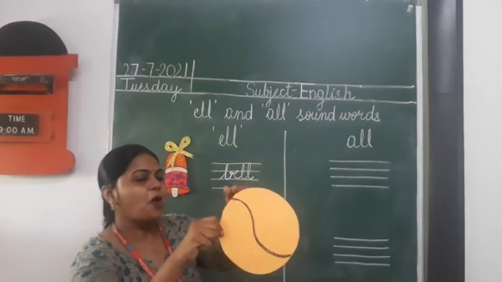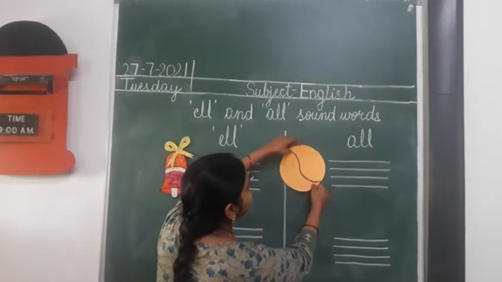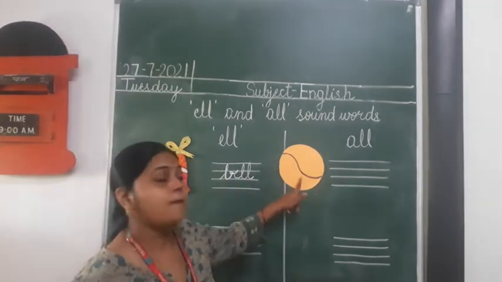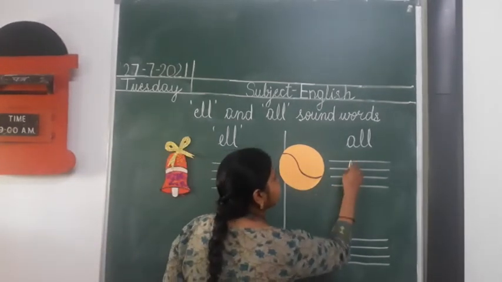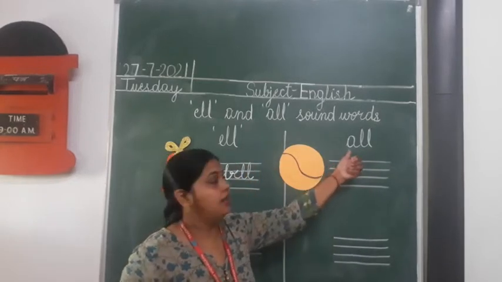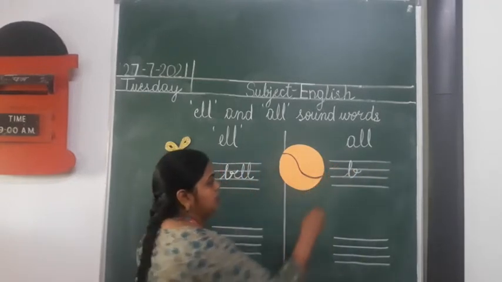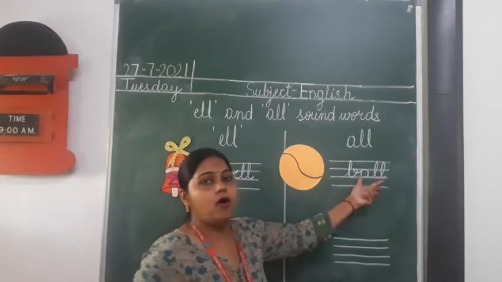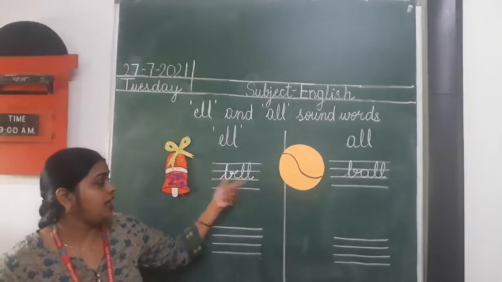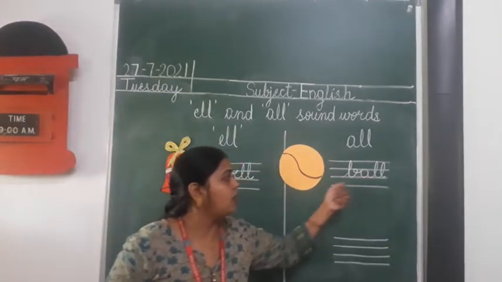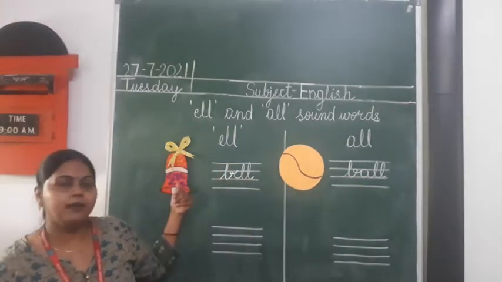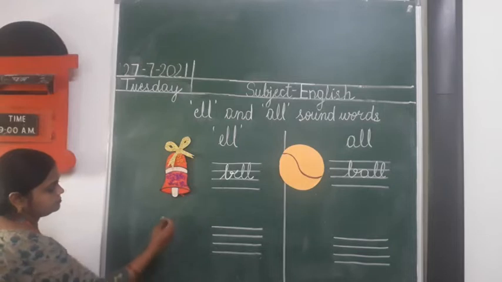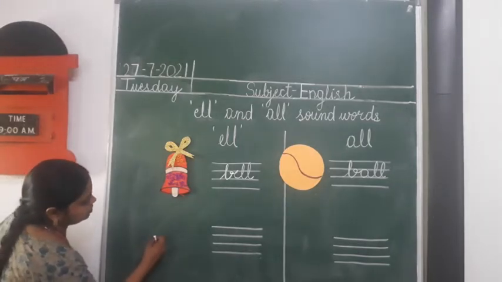Now see this. Ball. What is this? Ball. So this picture I am going to paste here. The beginning sound is B. Again the same one, B. A-double-L, all. B and L, ball. B, L, bell. All, ball. L, bell. Fine.